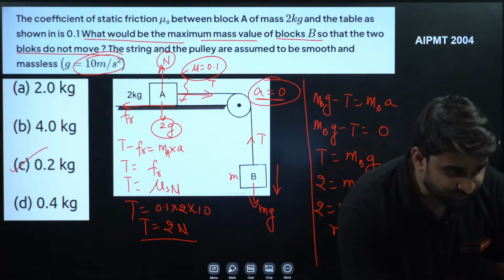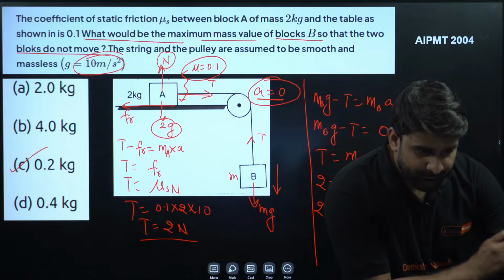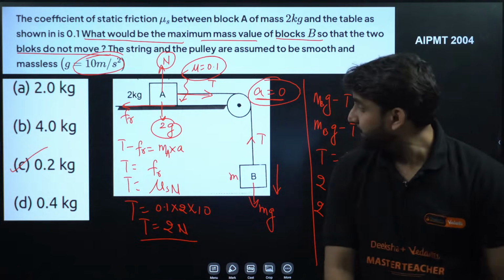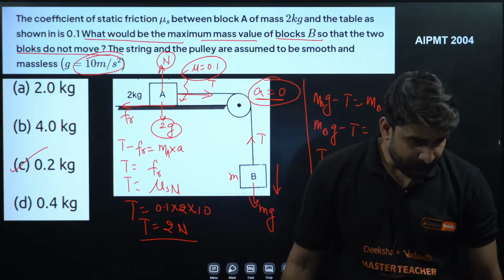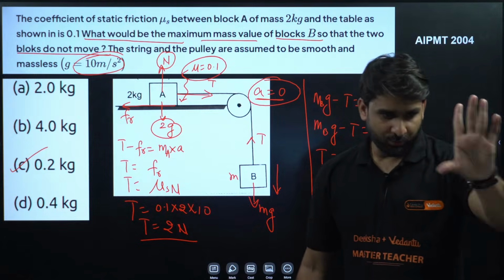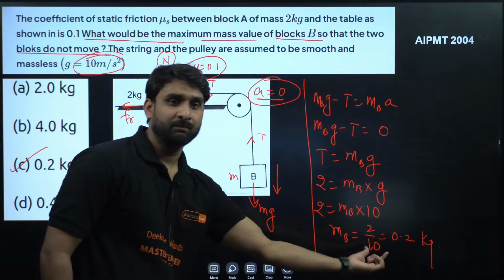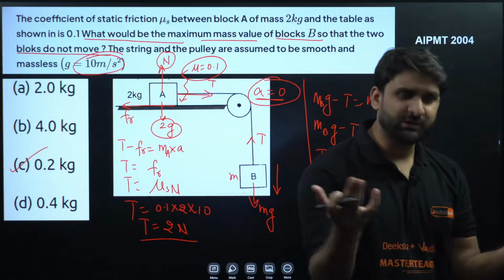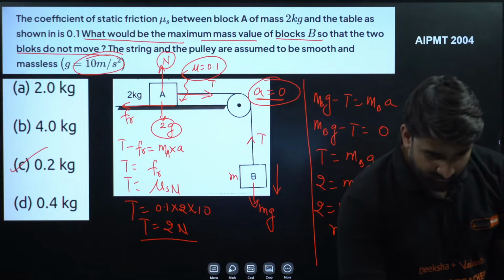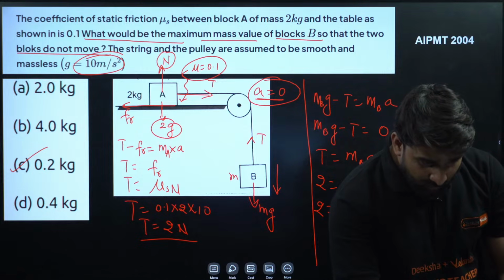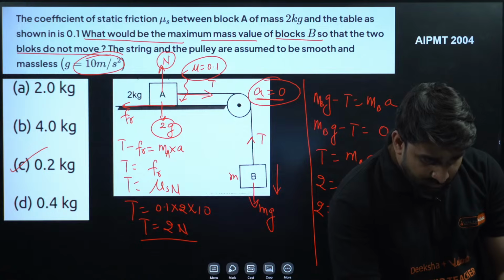Who answered option number C? Yeah, Shiva, correct. Of course, 0.2 kilogram. So just using the FBD, free body diagram. Is it clear to all? Now, who answered option C?